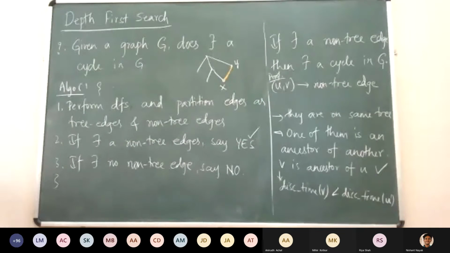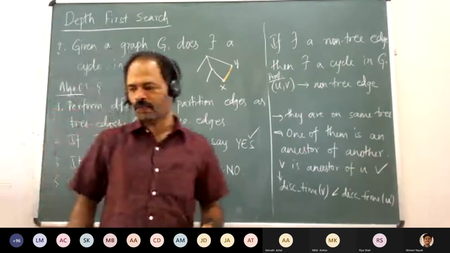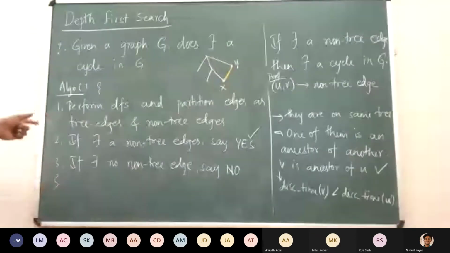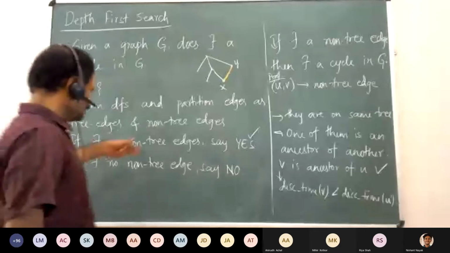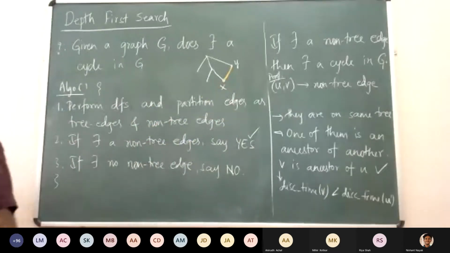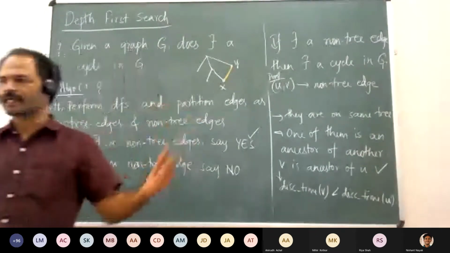That is a bit more difficult. We need to go back and understand what these tree edges and non-tree edges are. Here, I think it is much simpler. But since this is a simple problem, I would like to go through it in a much more generic way, which would help us later also.